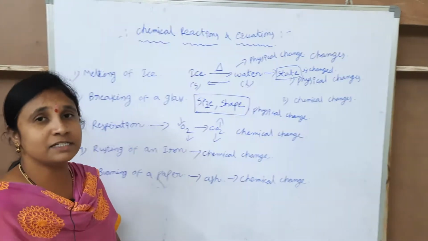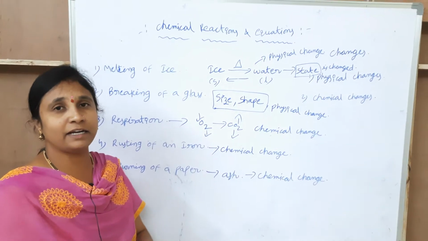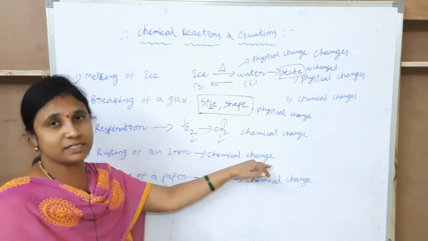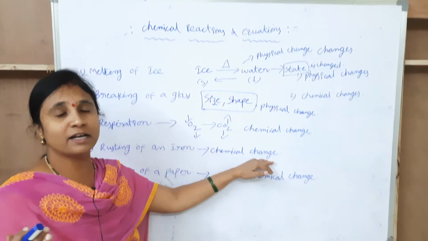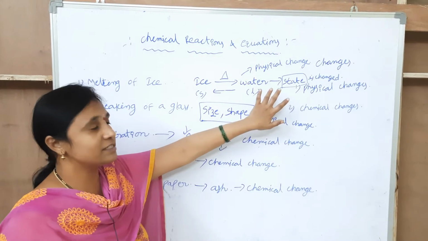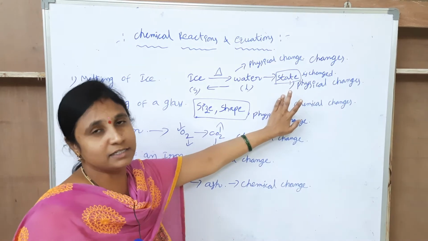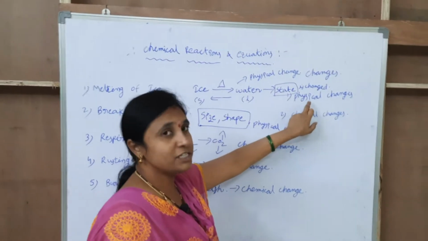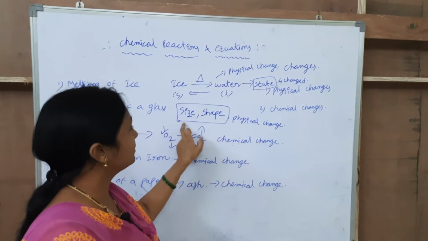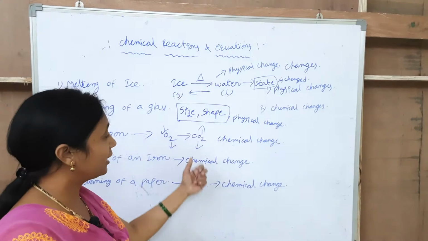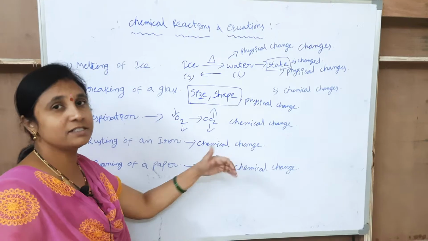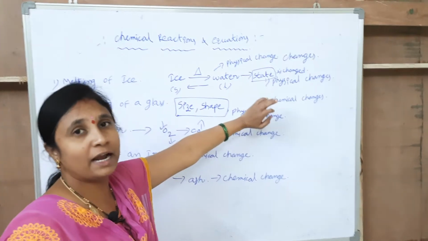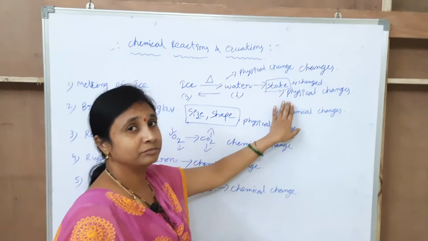In the reactions, if new substances are created, these changes are called chemical changes. If no new substances are created, then those changes are called physical changes. Is it understood? In a physical change, the change occurs in the state, size and shape. In a chemical change, new substances are generated. This is about the differences between physical changes and chemical changes.